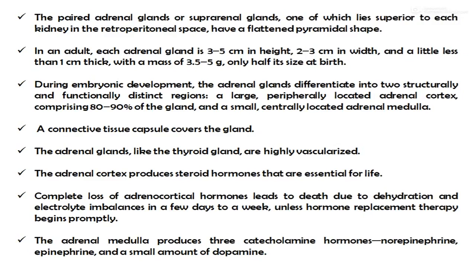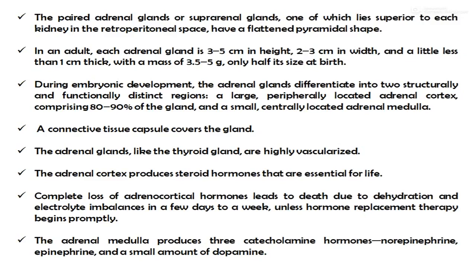In an adult, each adrenal gland is 3 to 5 cm in height, 2 to 3 cm in width, and a little less than 1 cm thick, with a mass of 3.5 to 5 grams, only half its size at birth.